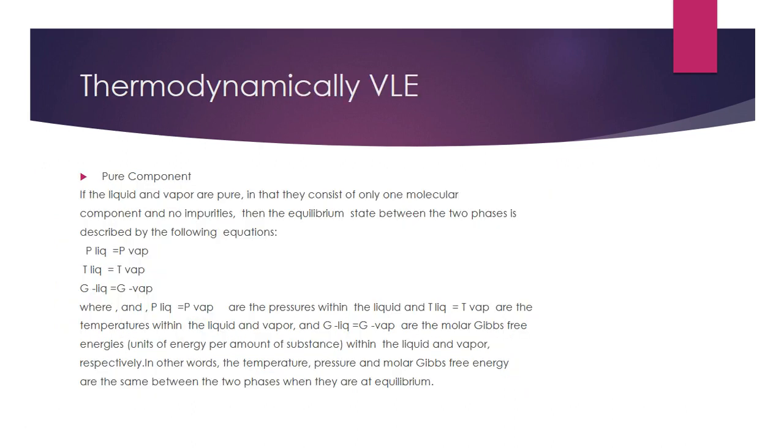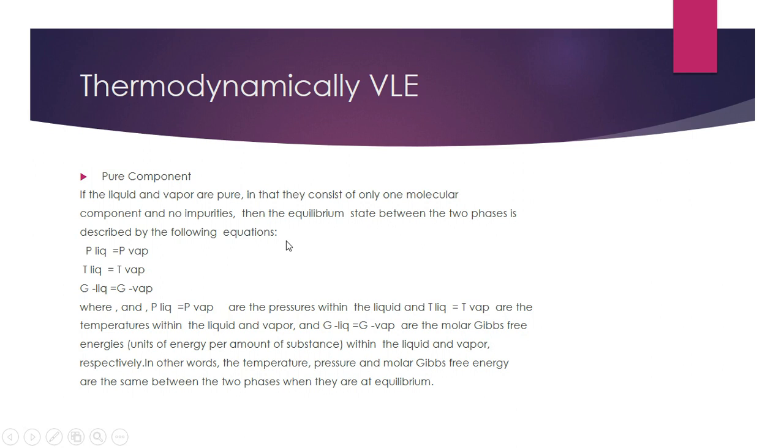Now, thermodynamically there are two systems. One is a pure component, second is a multi-component system. Now, this is the pure component. If the liquid and vapor are pure, in that they constitute only one molecular component and no impurity, then at the equilibrium state, the two phases are described by the following equations.